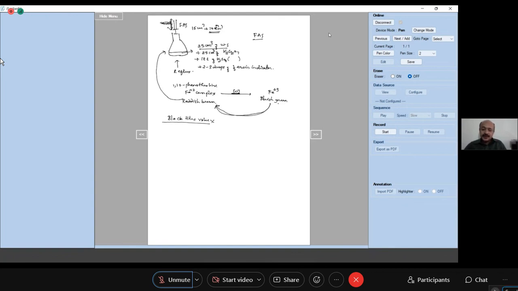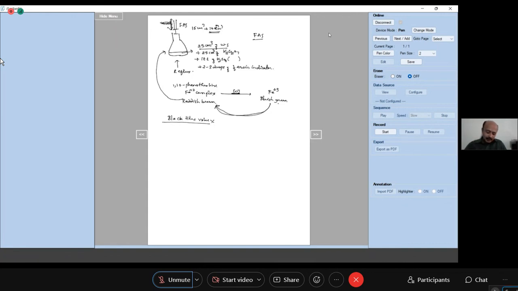So what you did here: you have taken 25 cm³ of water sample, 25 cm³ of potassium dichromate, added 1 test tube of sulfuric acid with the catalyst and refluxed it. Some amount of potassium dichromate is consumed there. To find out the unconsumed potassium dichromate, you have added ferroin indicator and titrated against FAS solution. So this is the first part. Have you understood this first part? Understood, sir.